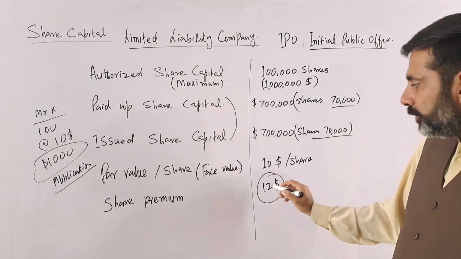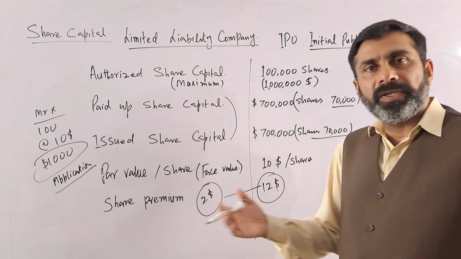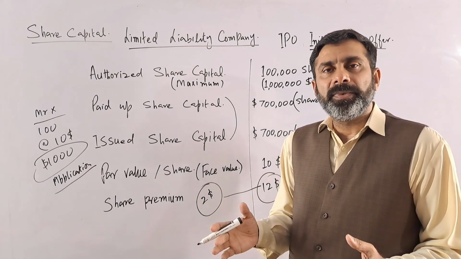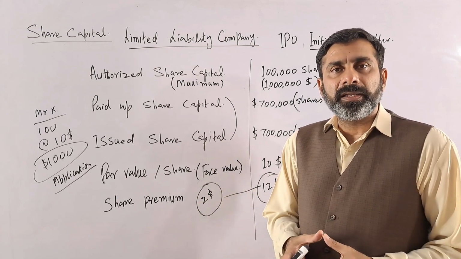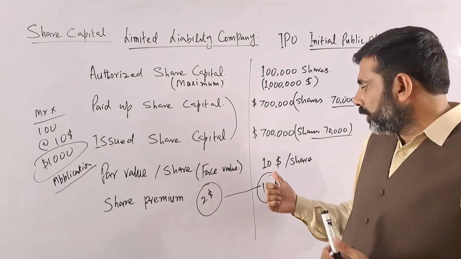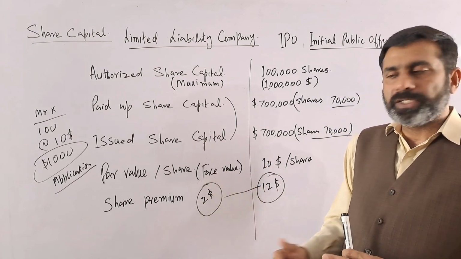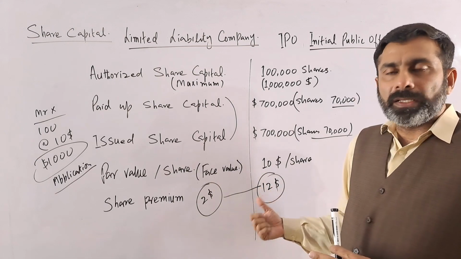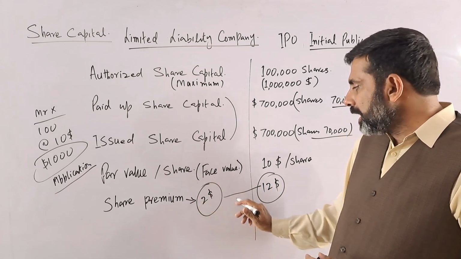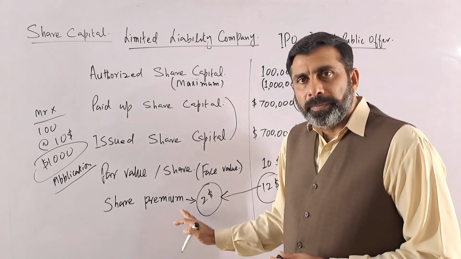Now the $12 means there is a $2 extra they are receiving, because the current people who are starting this company have a very good reputation in the market, and they can ask that okay, we will not issue a share for the $10. Obviously the par value, the face value is $10, but we will issue a share for how much? For $12. So the $2 they are receiving as an extra amount will be considered as what? As the share premium.